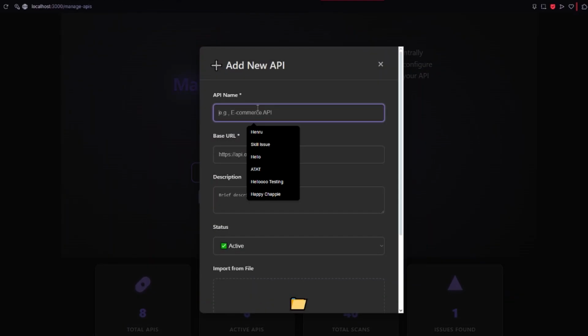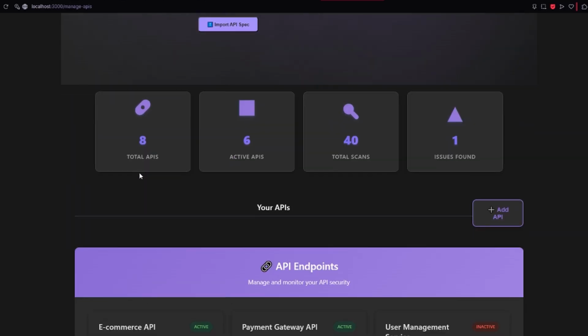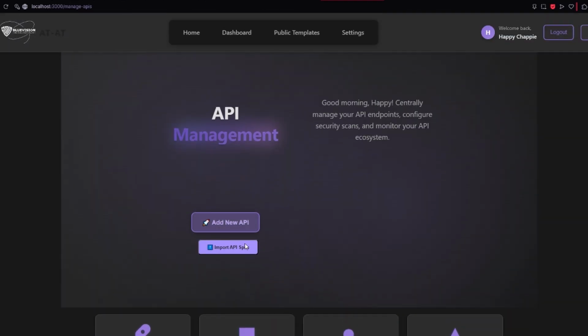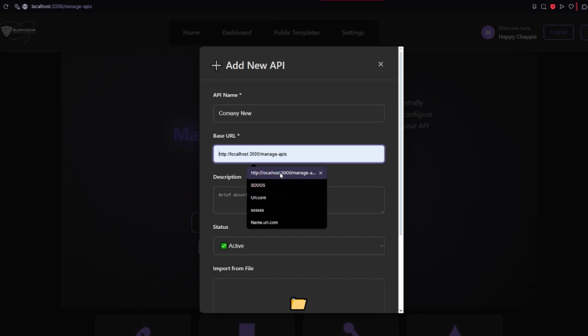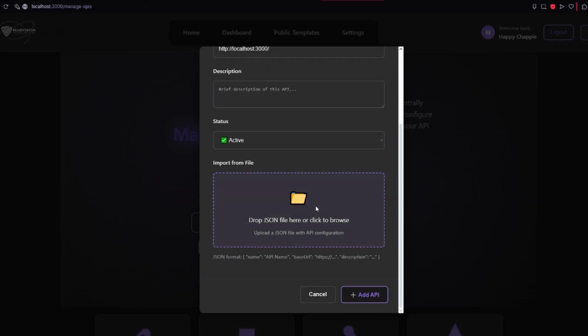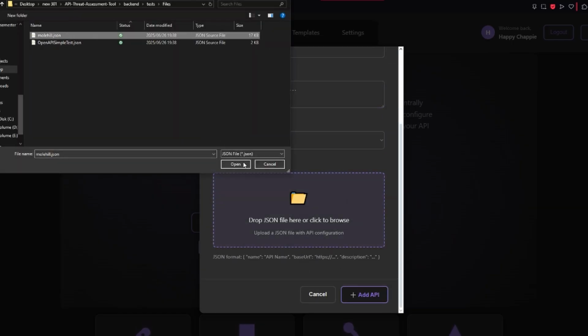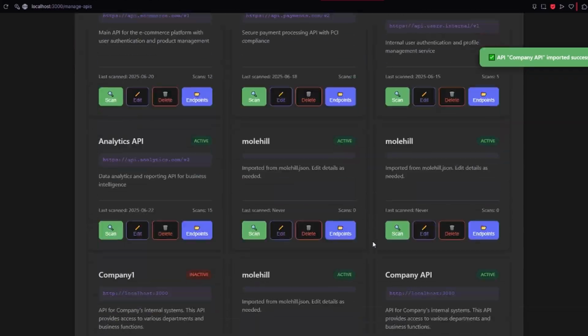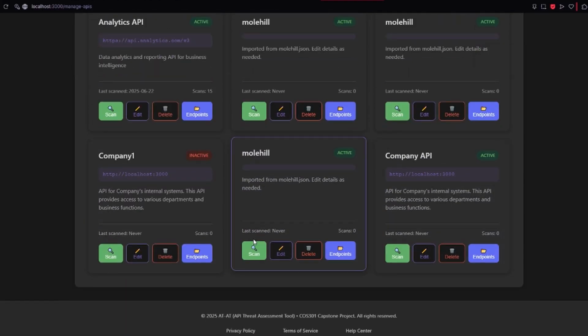Or you can manually put a name in here, like for instance we can do company new. We have a base URL like this, and then just a brief description of the API. We don't need a description, and we can upload the JSON file, okay, and it uploaded the company API. As an API administrator, I want to be able to add, remove, and replace API endpoints easily, so I can quickly modify my API as needed during the security assessment process.